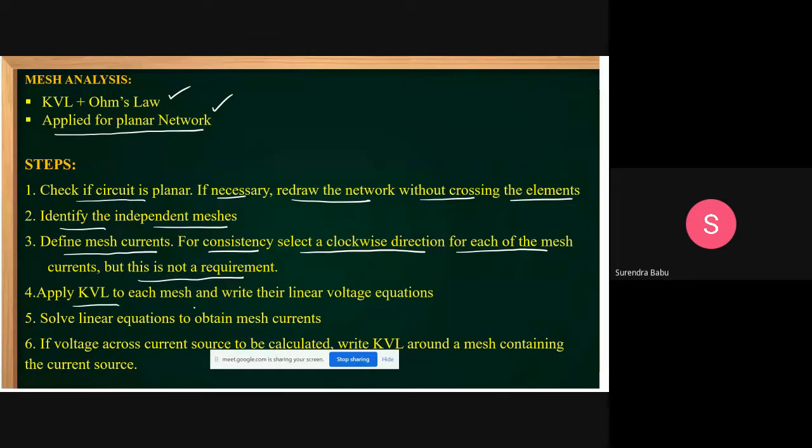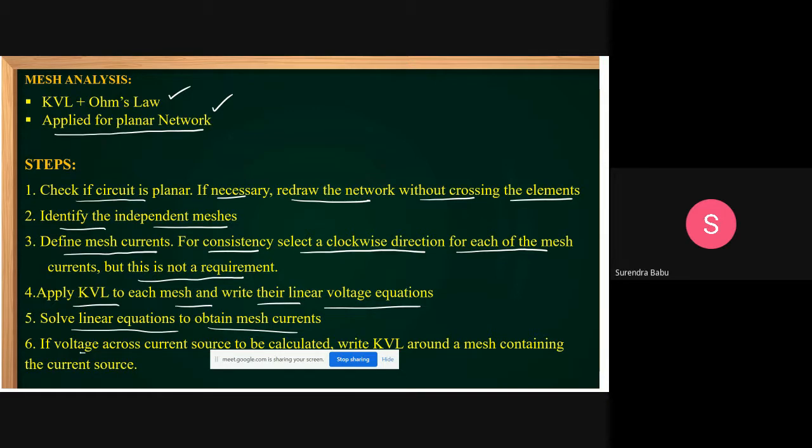Next, apply KVL to each mesh and write their linear voltage equations. After selecting the current directions in each mesh, write down the KVL equations. Solve the linear equations to obtain the mesh currents. By solving those equations, we can obtain the currents.